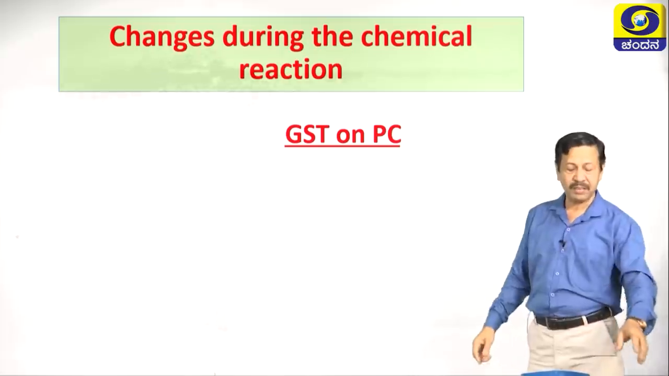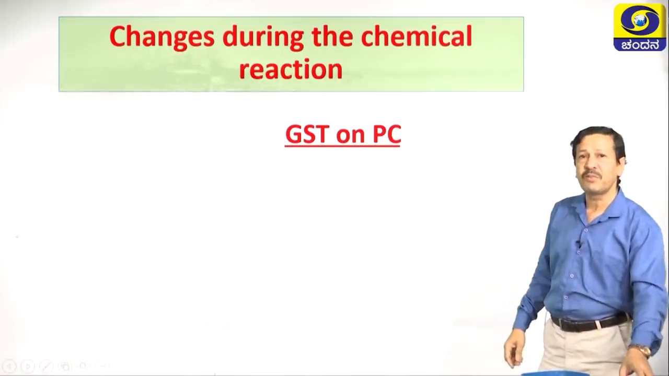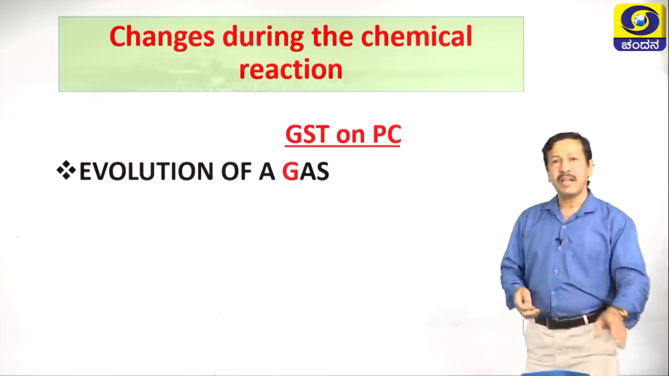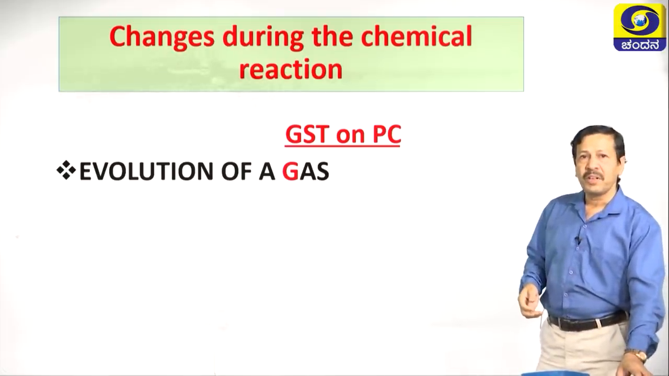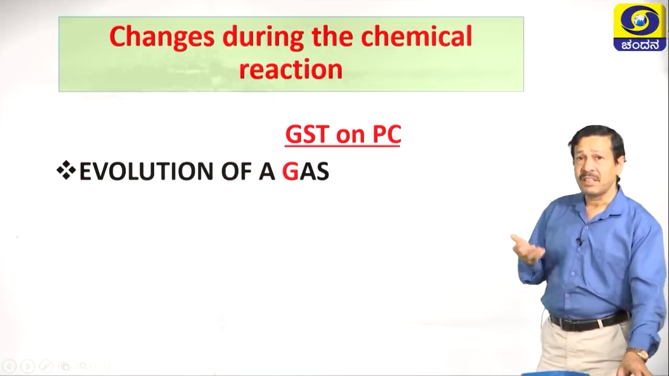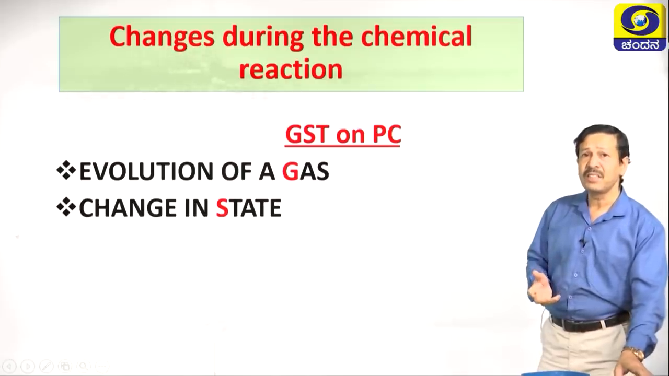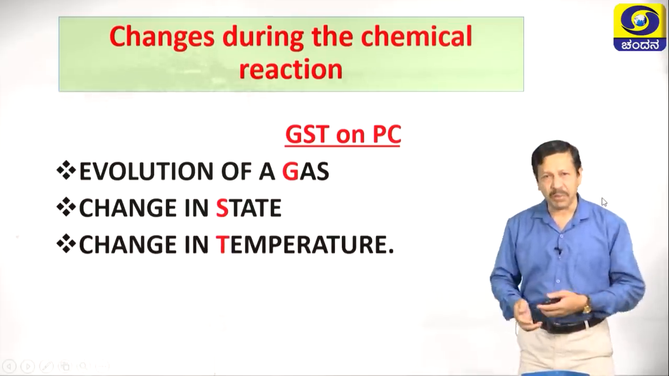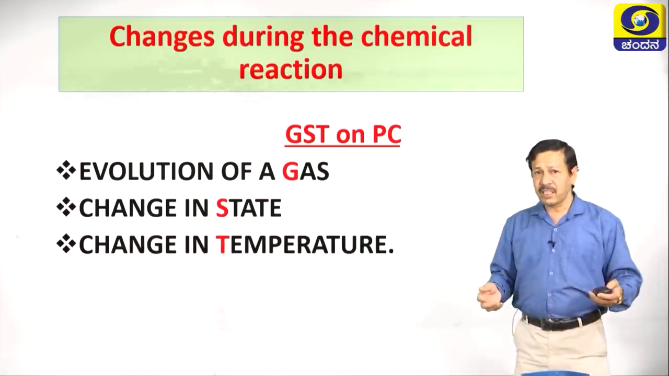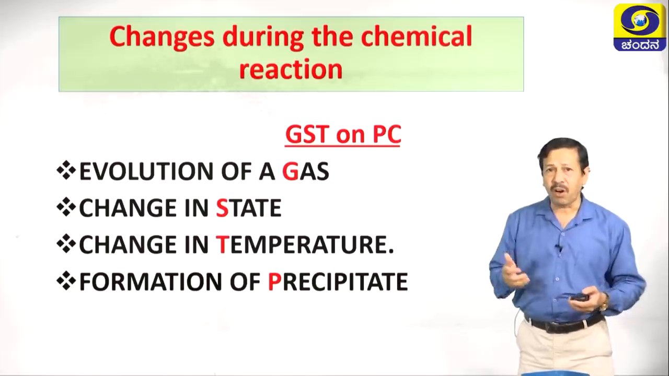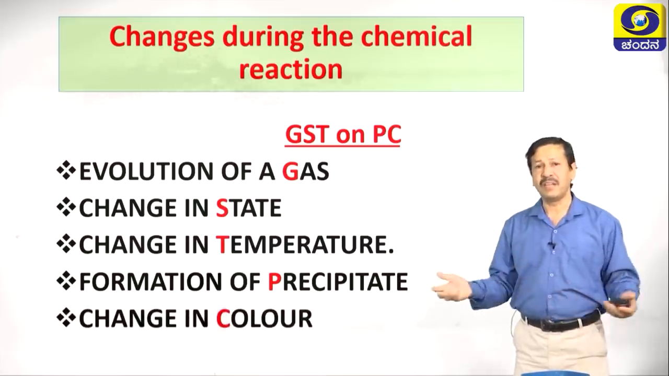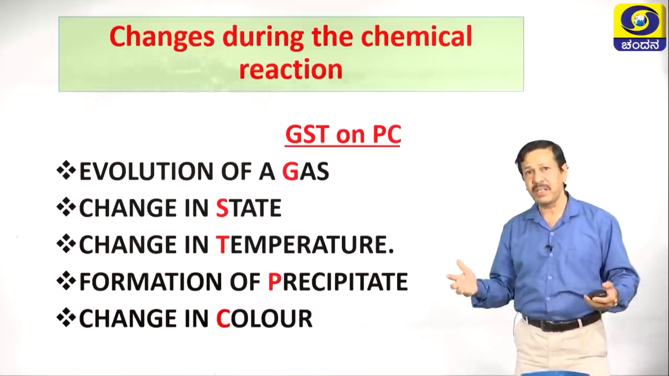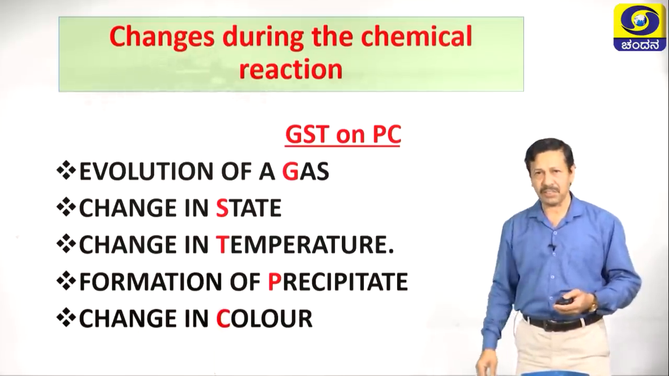Observe this: G stands for evolution of gas during the reaction. The next one is S, which stands for change in state. Similarly, the next one is change in temperature. The next is formation of precipitate and change in color. These are the 5 important observations that can be made during a chemical reaction.